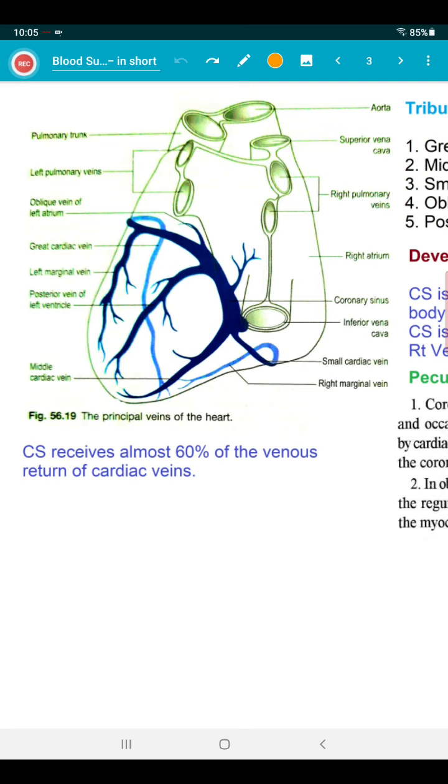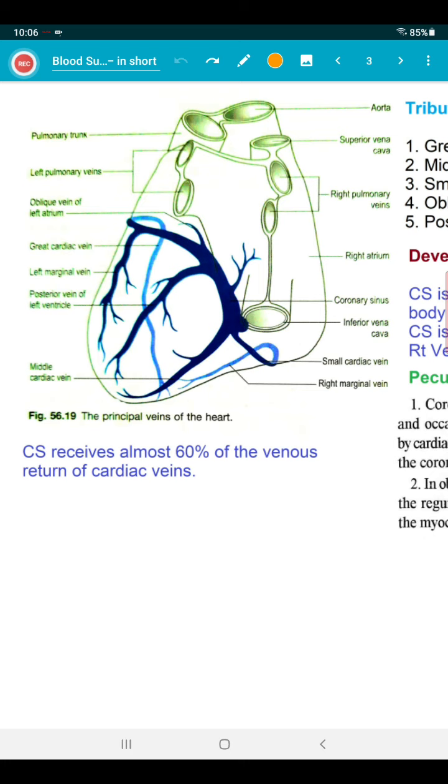Now coronary sinus, short note, it is a wide venous channel about 2 to 3 centimeters long. I have shown you, it is a wide venous channel 2 to 3 centimeters long, situated in the posterior part of the atrioventricular groove. Posterior part of the atrioventricular groove, not anterior part. The coronary sinus receives 60% venous blood. Okay, the course of the coronary sinus is not so important here. So we move on to the tributaries.